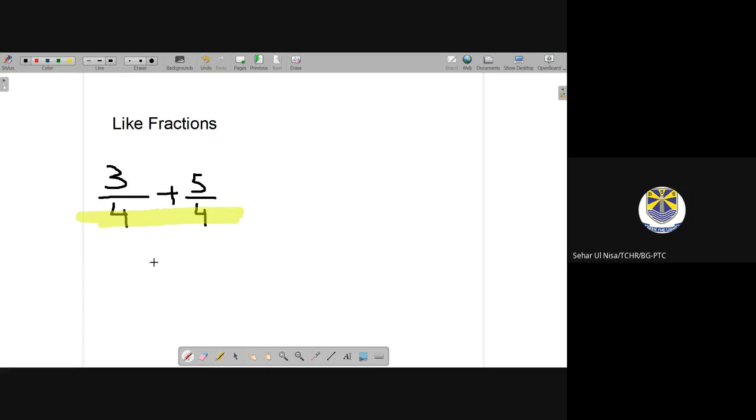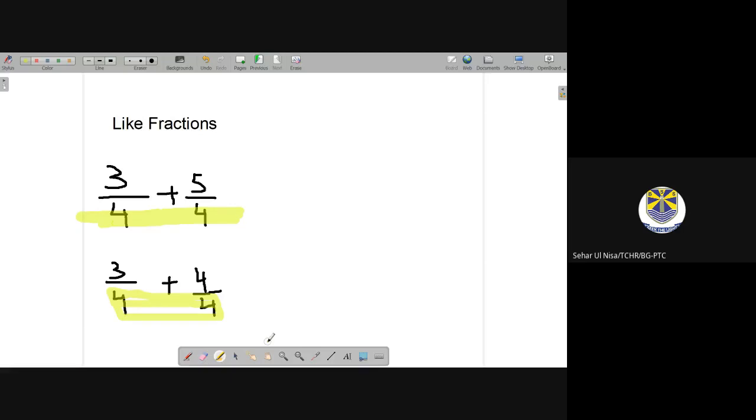And for example, 3 by 4 plus 4 by 4. No matter what the numerator is, the denominators should be the same. So in these two numbers the denominators are the same, so you will say these are like fractions.